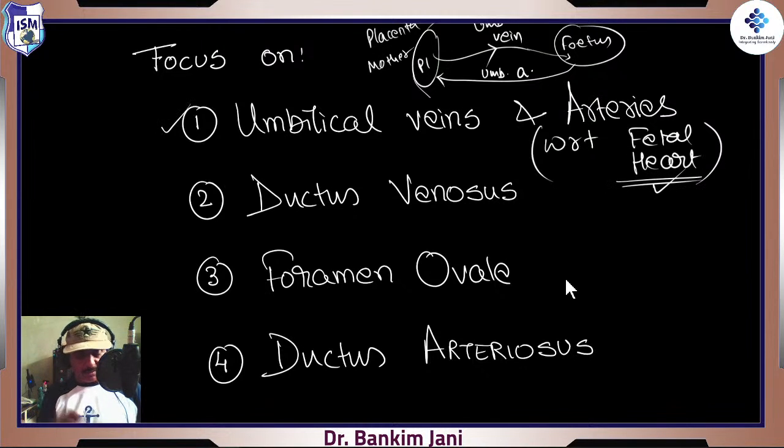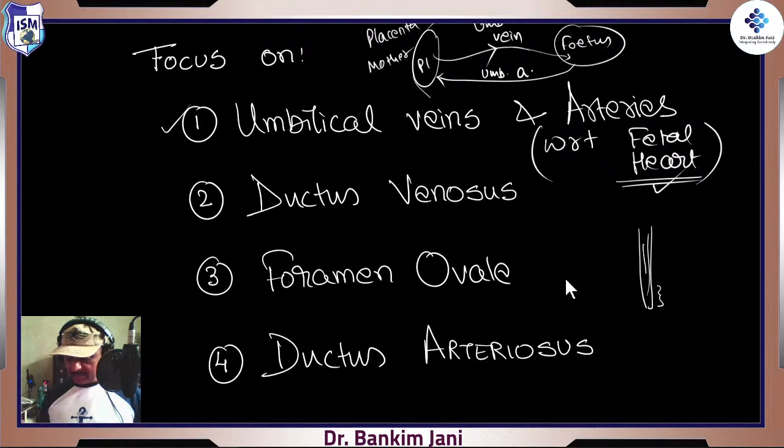So this part is now known to us. Ductus venosus, halt, we'll come to that. Foramen ovale, yes, we do remember the foramen ovale, because during atrial septum formation, there was a development of, at high speed we go, the septum primum. Then there was the ostium primum over here.